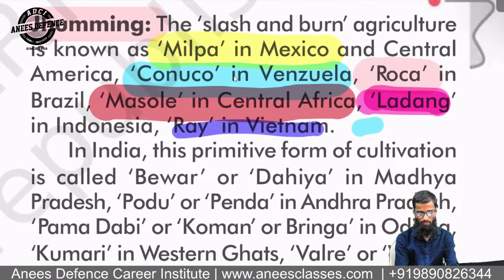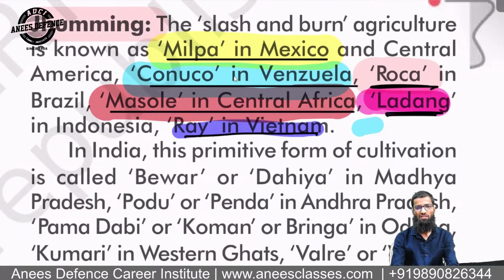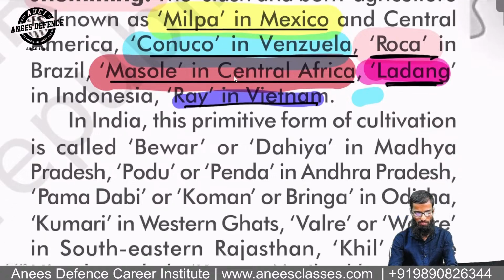It's milpa in Mexico, then it is Conuco in Venezuela, Roca in Brazil, Masole in Central Africa, Ladang in Indonesia, Ray in Vietnam. This type of questions are asked in the NDA exam.